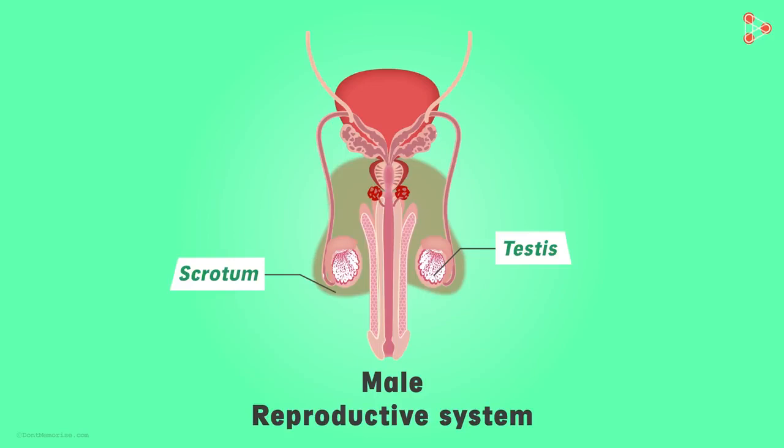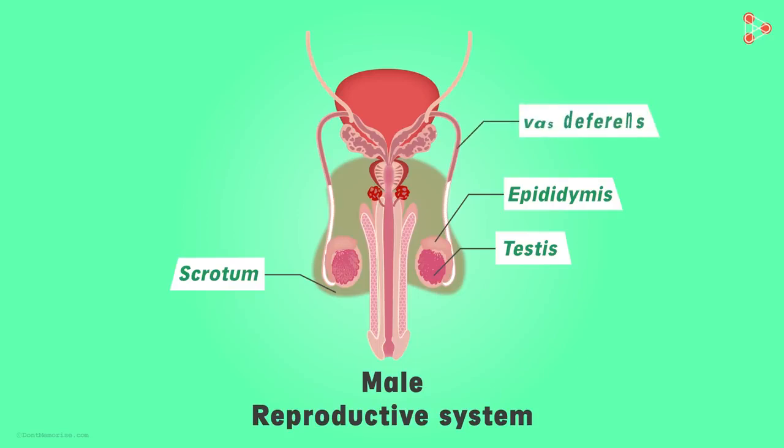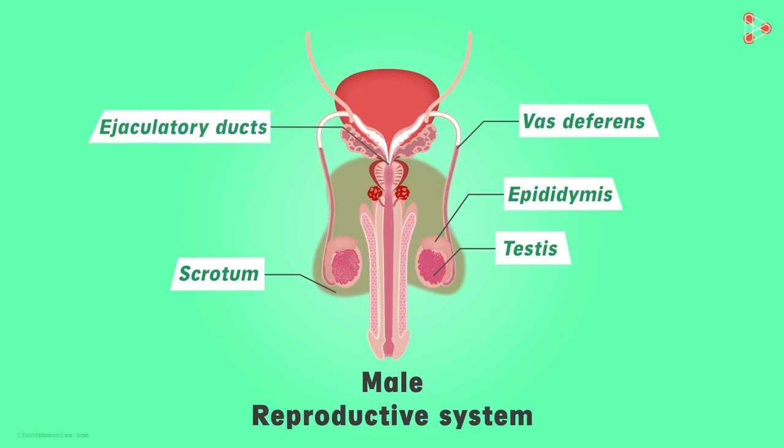Now the sperms produced will have to travel in order to reach the female body. So who will make sure that the sperms are carried outside the testes? This responsibility is taken up by the mass of coils that we can see here. This is called the epididymis and the pair is called the epididymides. The mass then carries the sperms to this single connecting long coil. This is called the vas deferens. Where will the deferens carry it further? Directly outside the body? No, they will carry it into something called as the ejaculatory ducts.